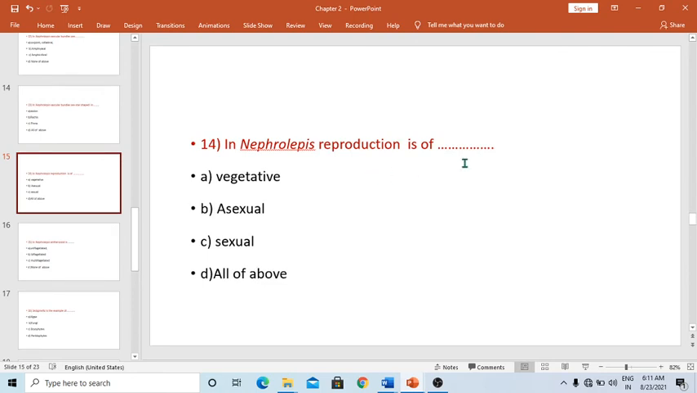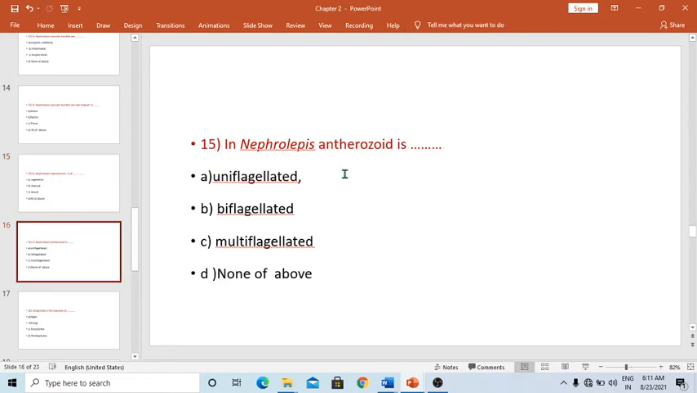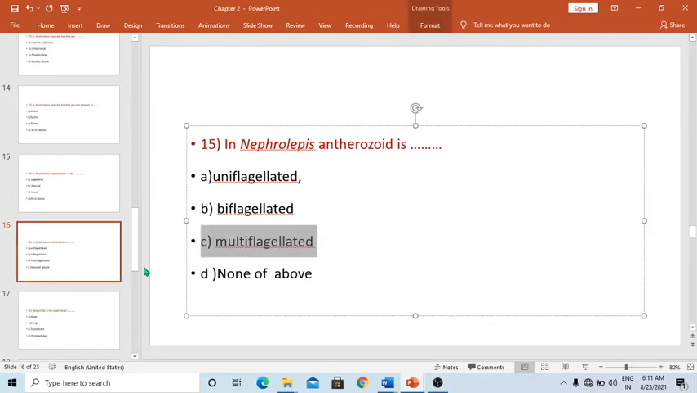In Nephrolepis, reproduction is of. The options are vegetative, asexual, and sexual. In Nephrolepis, three types of reproduction are found. So the correct answer is all of the above. In Nephrolepis, antherozoids are uniflagellated? Flagella means a locomotive organ, which helps for locomotion. Many flagella are there. So the correct answer is multiflagellated.